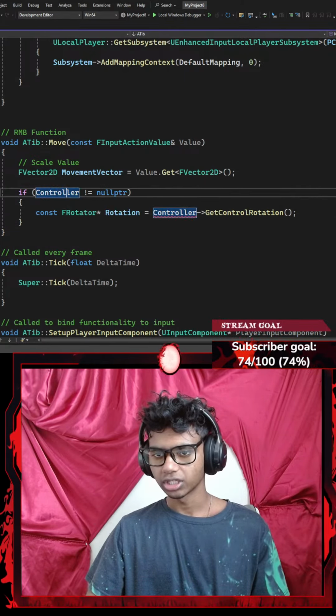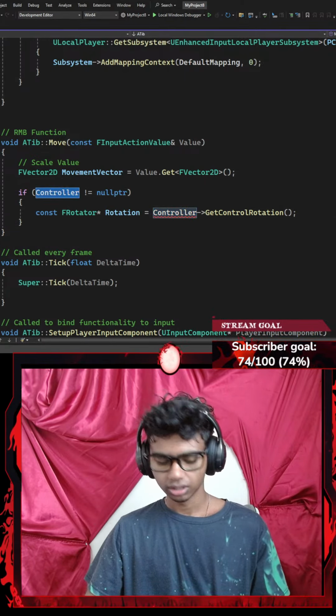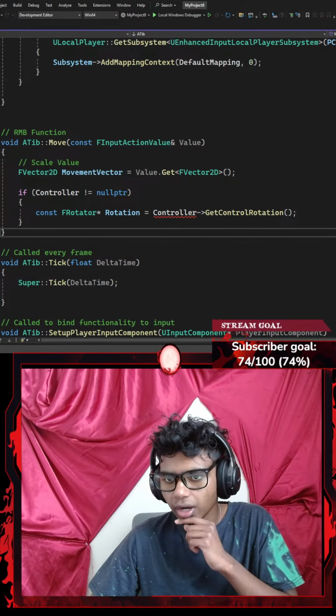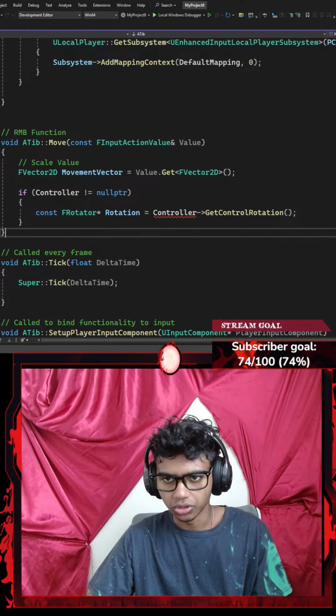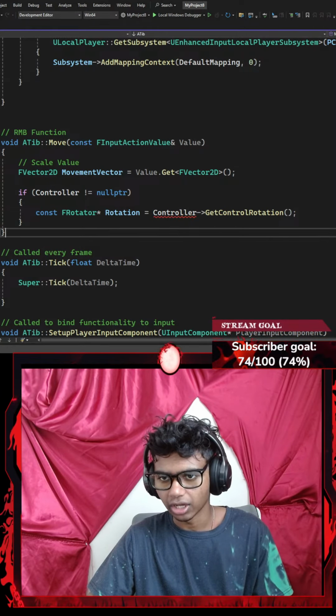Controller, C-O-N. I spelled it wrong, didn't I? Let's copy that and paste it here. Okay, instead I'm going to go with Control Shift Z. Okay, I cannot do that, so I'm going to go with something like a player controller, represented by a pointer called PC, which I am going to be casting inside the parentheses. I'm going to add a player controller. Outside the parentheses, I'm going to give it my controller. Now, instead of controller here, I'm going to change that to PC. My player controller points towards GetPlayerController. Why is this still wrong?